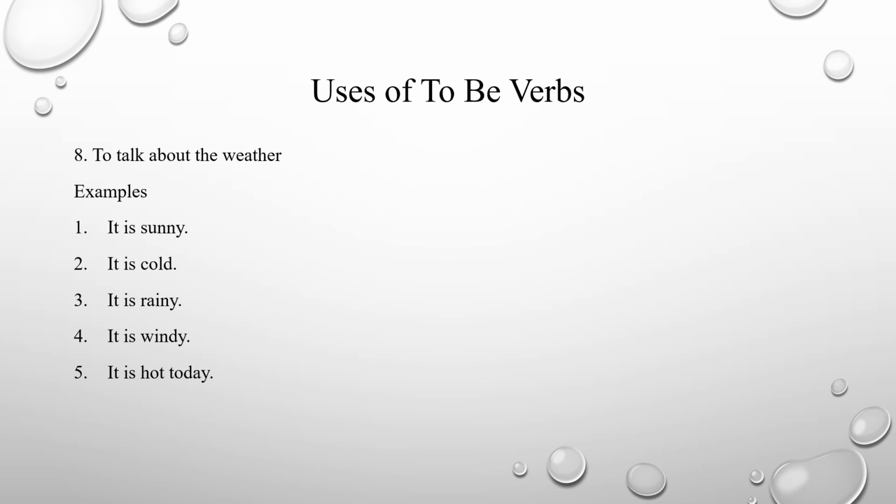And then to talk about the weather, we can use to be verbs. Check the examples. It is sunny. It is cold. It's rainy. It is windy. It's hot today. As you can see, when we talk about the weather, we can use to be verbs. For example, what is the weather like today? It is sunny in Kabul today.